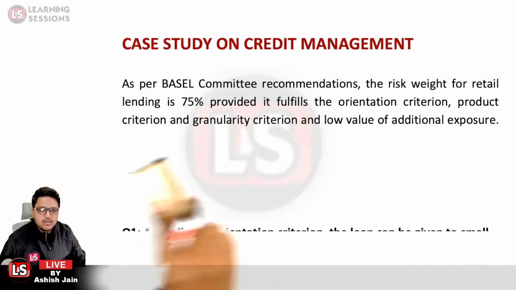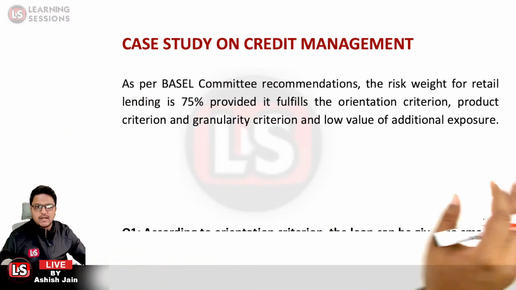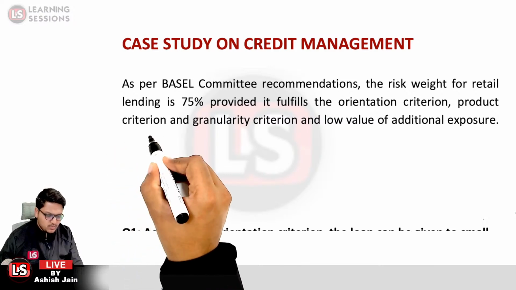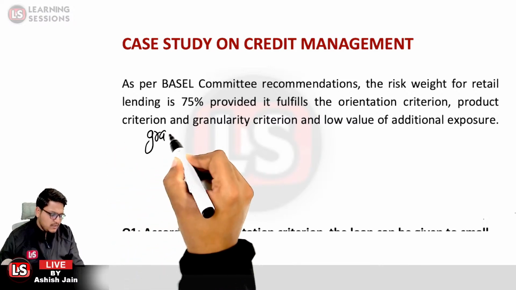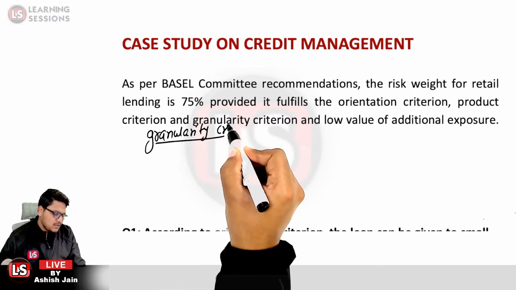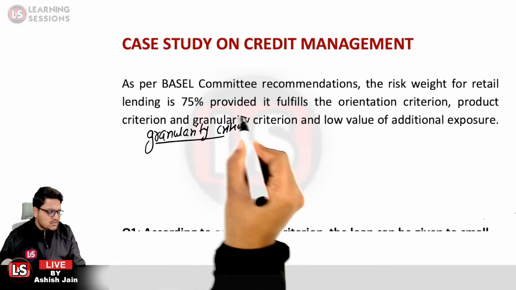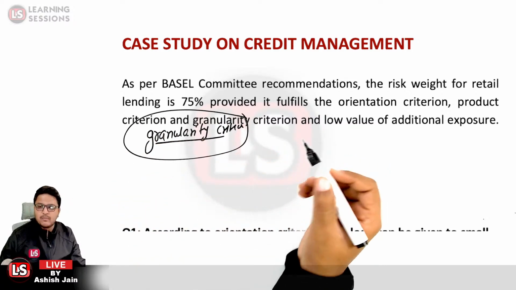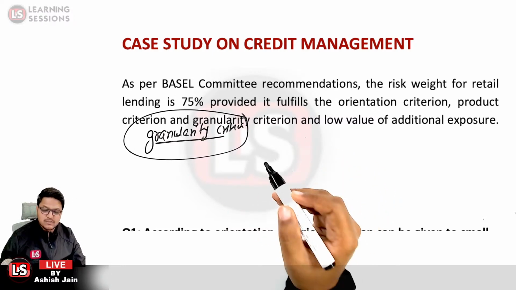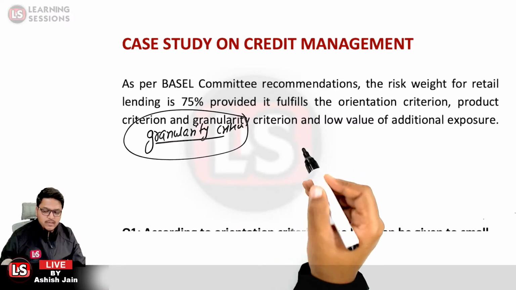Okay. Now the third criterion is the granularity criterion. Why did the banks shift from corporate sector lending to retail segment lending?